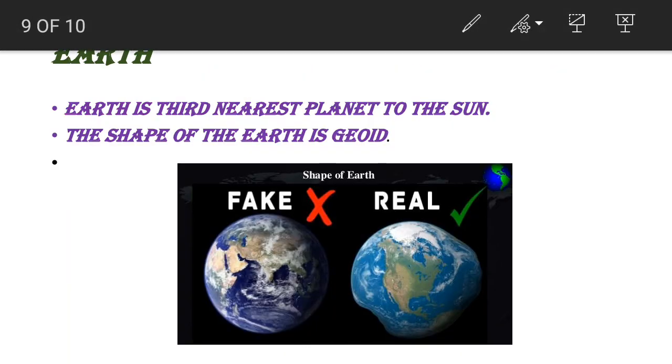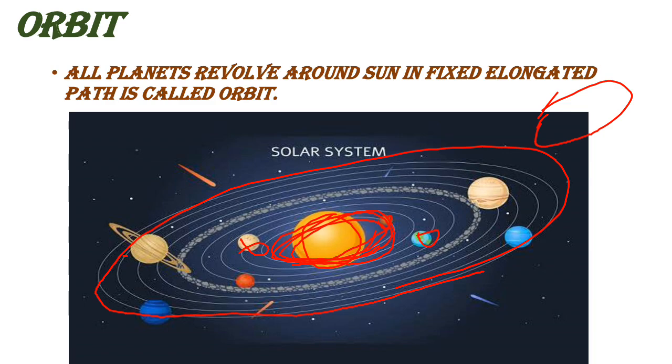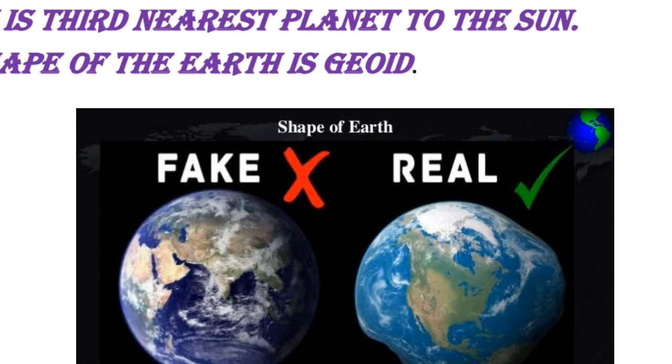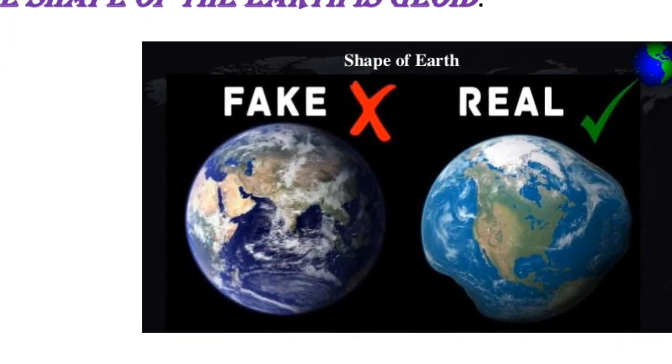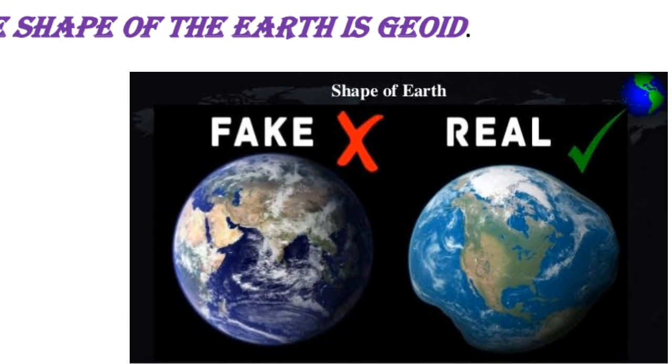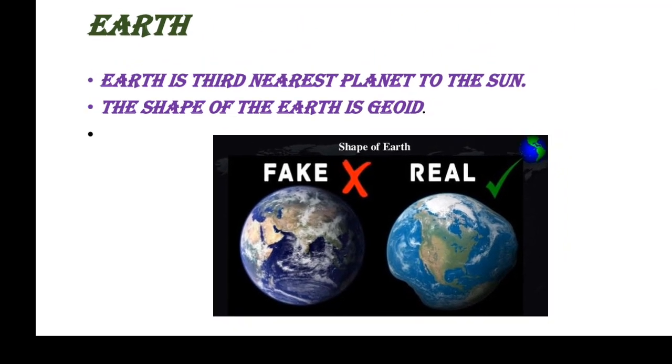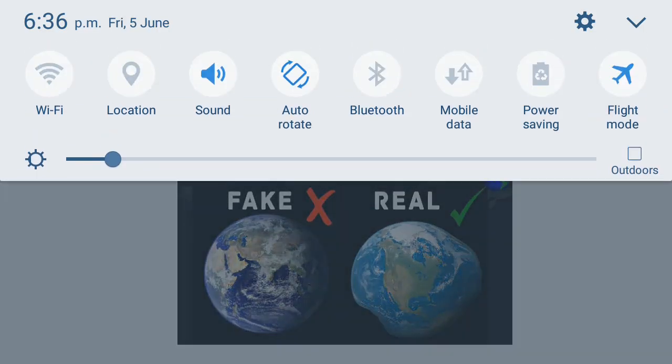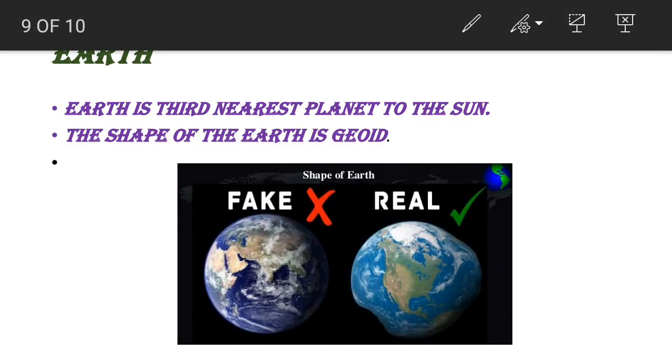And we are going to see about Earth. Earth is the third nearest planet to the sun. And do you know, if someone asks what is the shape of the Earth, immediately you will say that it is a sphere. But it is actually not a sphere. It is geoid shape. What is the shape of the Earth? It is geoid shape. I will show you what geoid means.